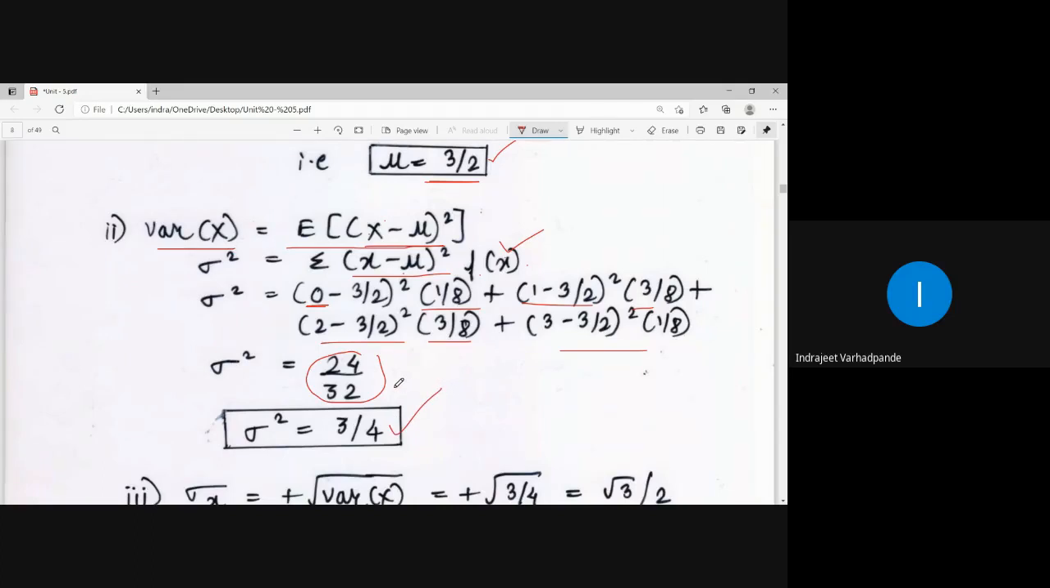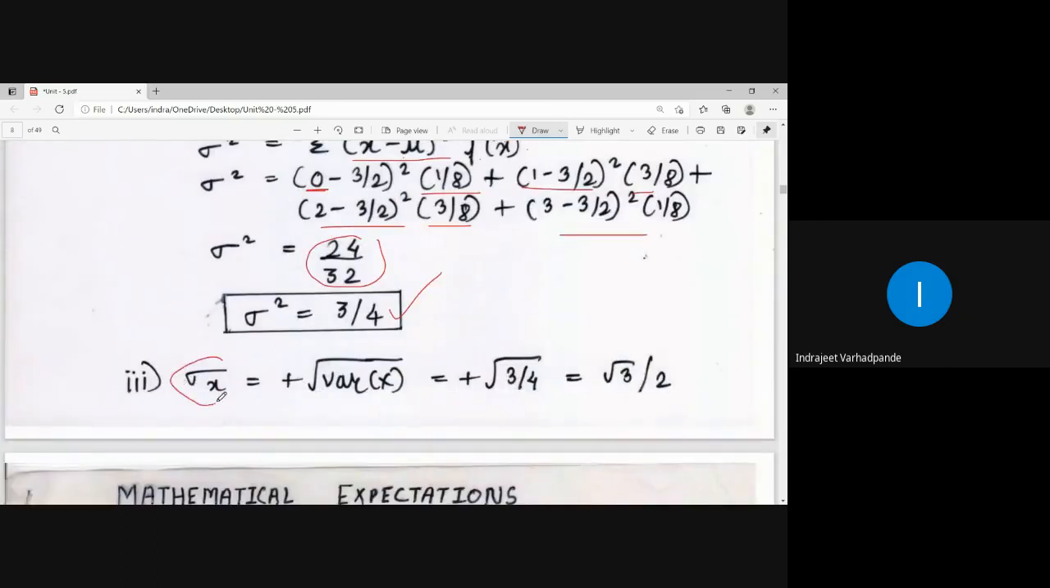So sigma square is nothing but the variance of X. And what is the standard deviation called? Standard deviation is denoted by sigma X. It is the positive square root of variance of X, and the square root of 3 by 4 is root 3 by 2. So we calculate the positive square root of the variance, and that comes out to be root 3 by 2.